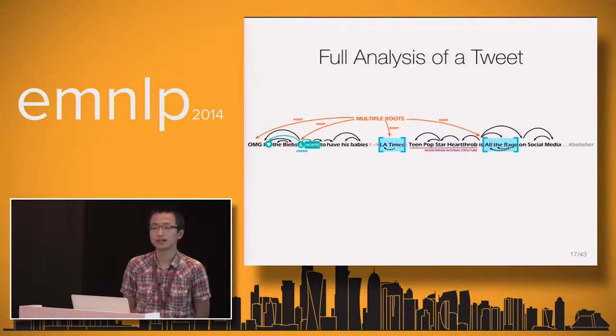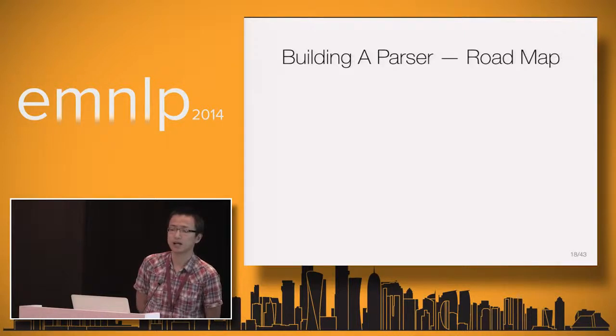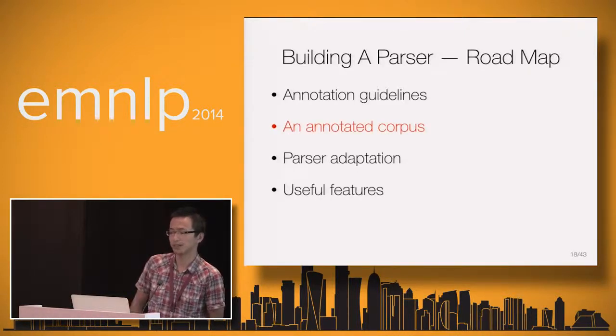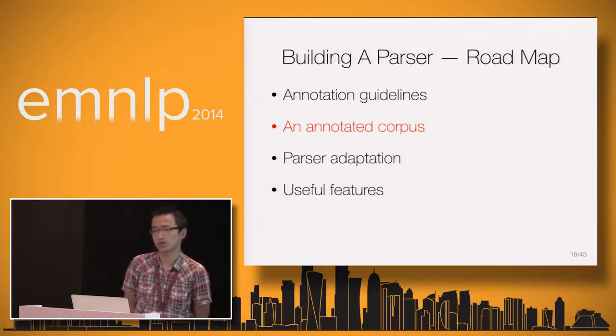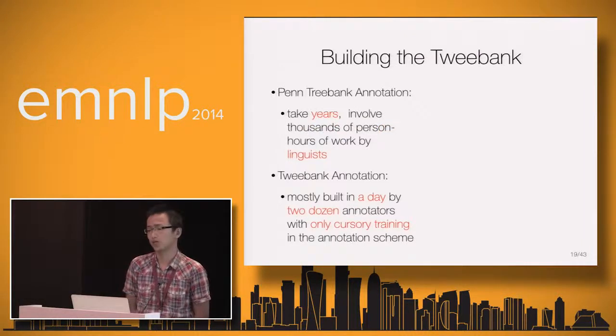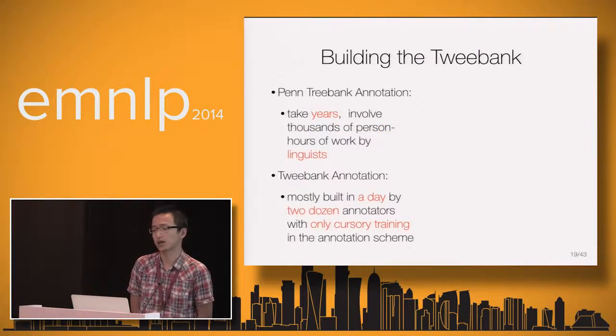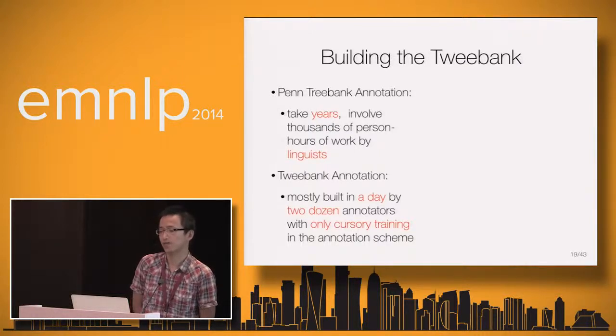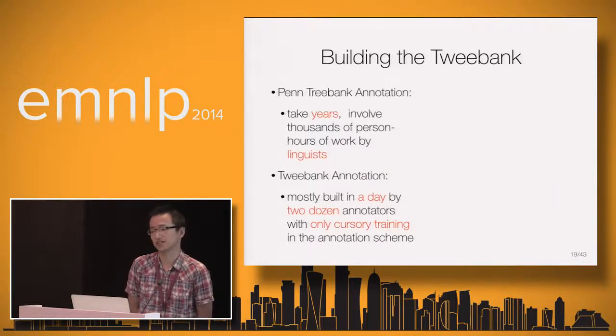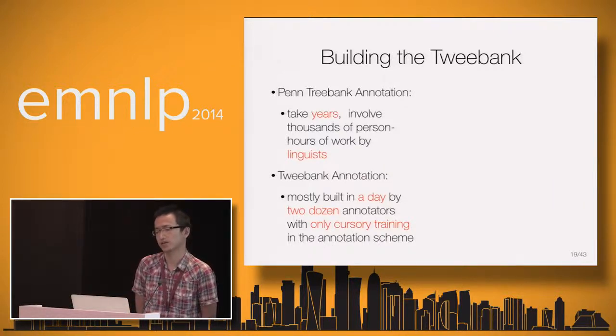Okay, so the second thing I'm going to talk about is our annotated corpus. Like I said before, we have only a pizza. What can we do? Unlike the Penn Treebank annotation, which took years and involved thousands of person-hours of work by linguists, the Tweebank we have is mostly built in a day by 24 annotators with only a little training in the annotation schema.